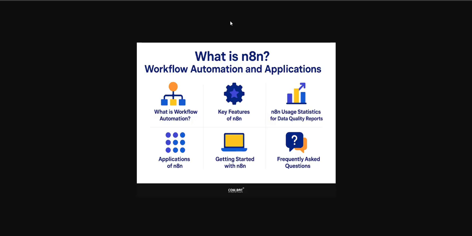So now let's see what n8n is. n8n is an automation platform, and the key features of n8n are that it's open source, it has great flexibility and shareability. Your team members can work on one agent at a time.